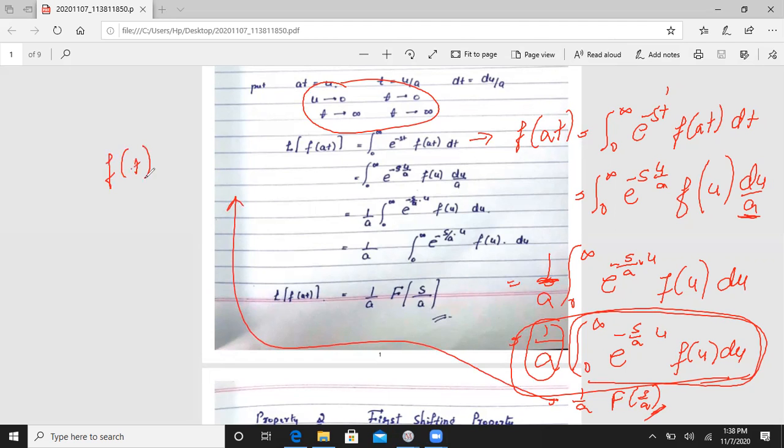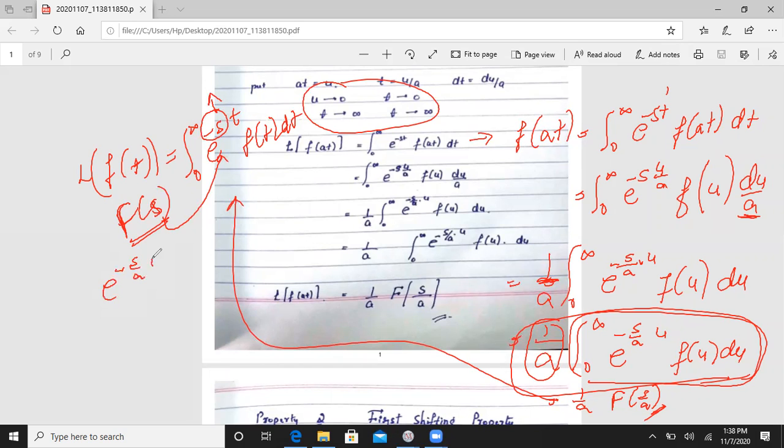So we know f of t, instead of writing Laplace f of t is equal to integration over 0 to infinity e to the power minus st f of t into dt. Okay, so this is also equal to capital F of s. There is no doubt. And how will we write this capital F of s? Here is your value. So this value we will write here. That means integration of e to the power minus s by a u into f of u into du is our given value. So instead of writing this, we will write capital F of s by a.